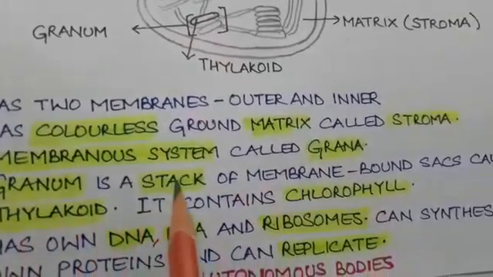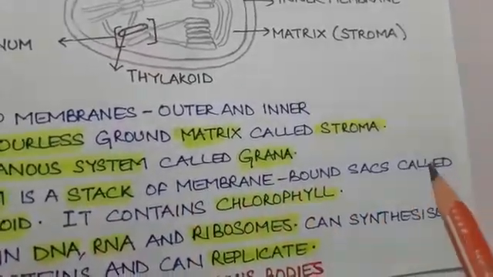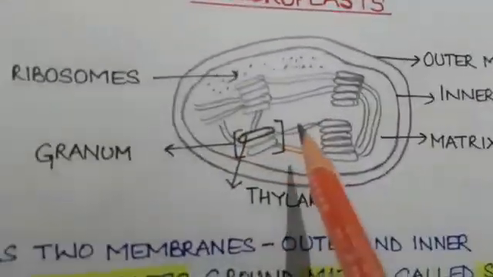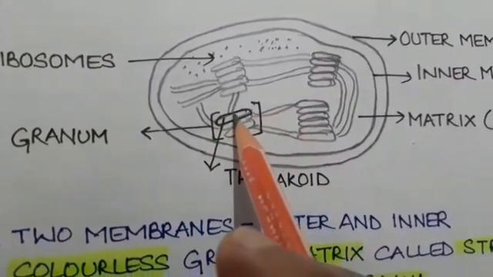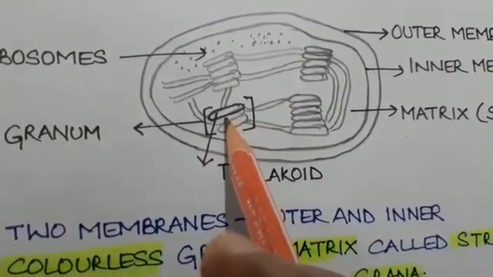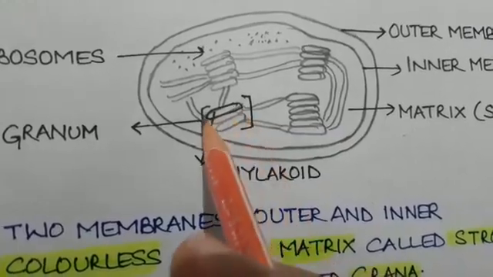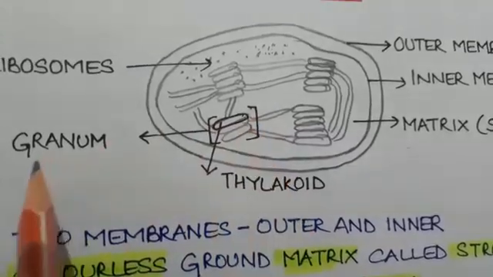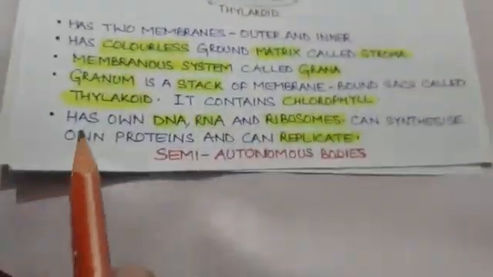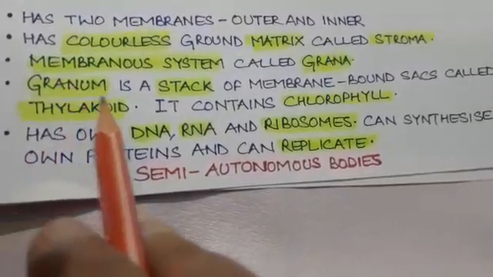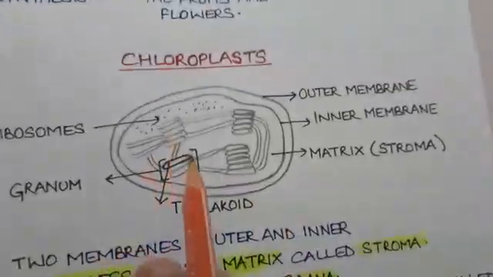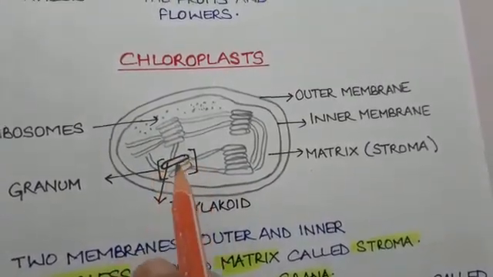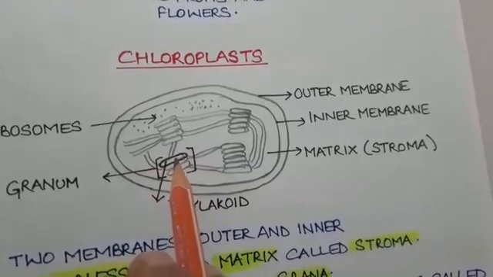Granum is a stack of membrane bound sacs called thylakoids. Here you can see from the diagram that each granum has various membrane bound sac-like structures. These individual units are called thylakoids, and the whole stack of thylakoids is called the granum. Again, granum contains chlorophyll, and these are the sites of photosynthesis, that is the light reaction.